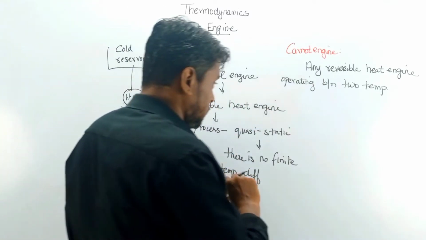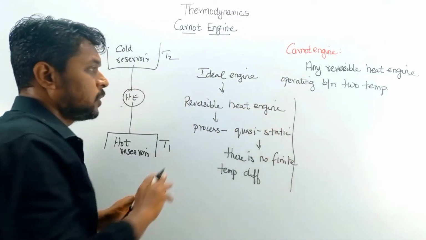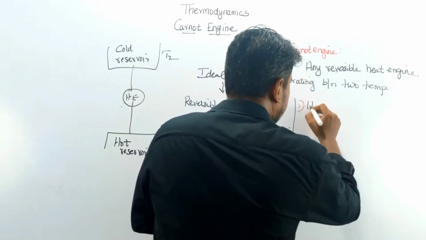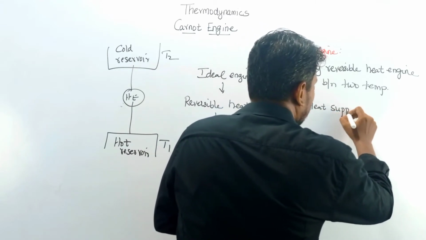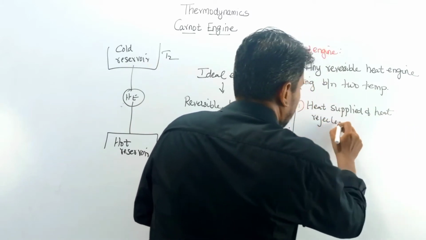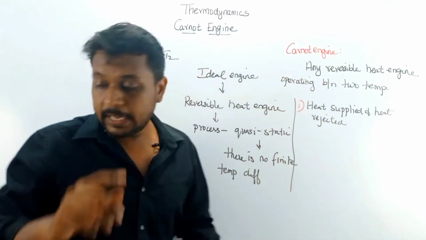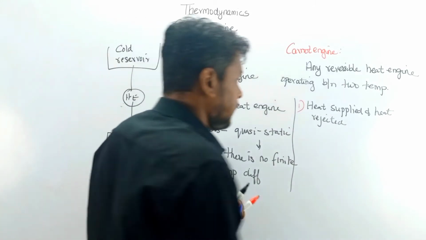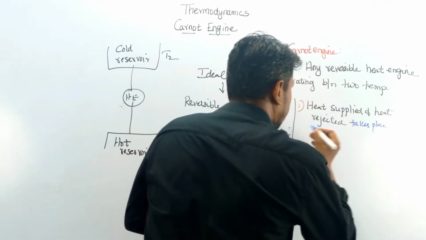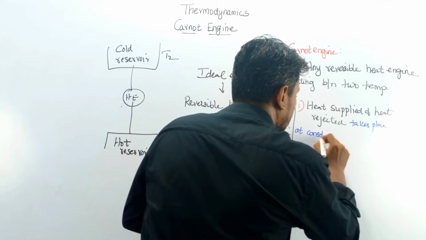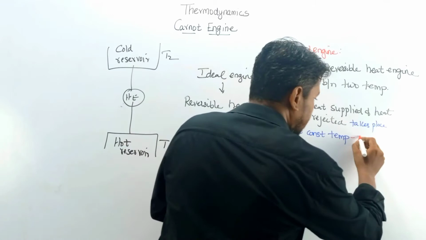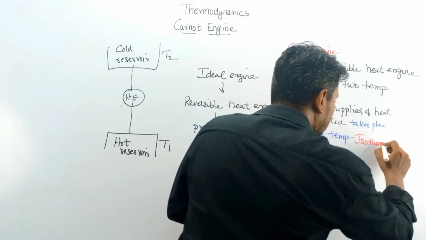For these reversible conditions, the main condition is that the heat supplied and heat rejection take place at constant temperature, which says that the process should be an isothermal process.